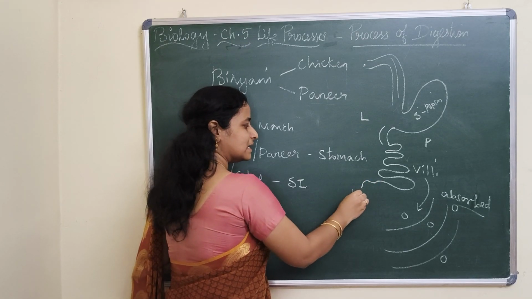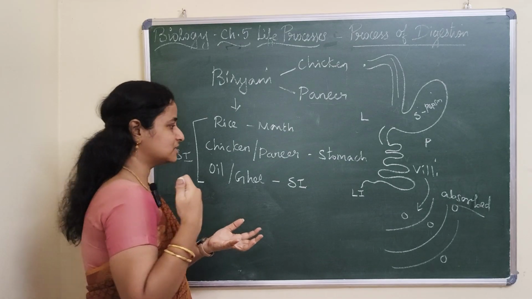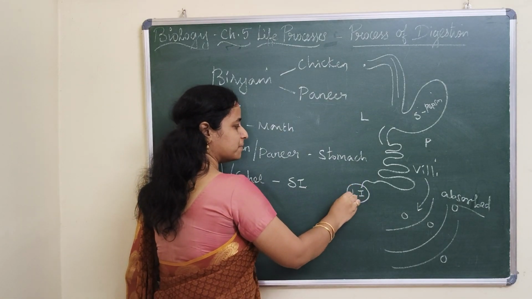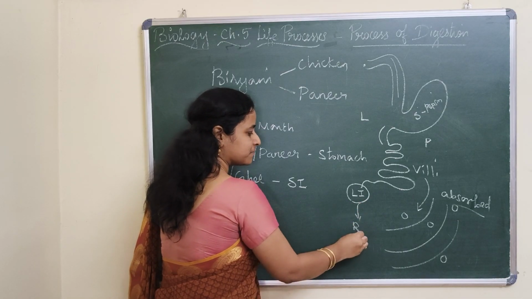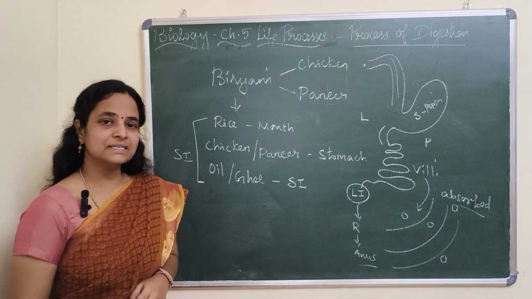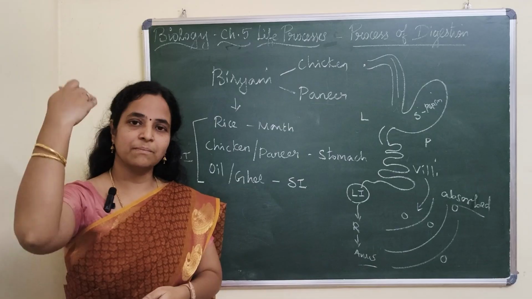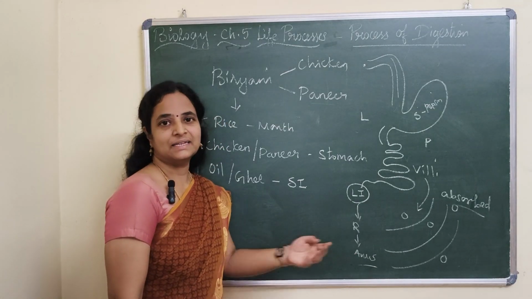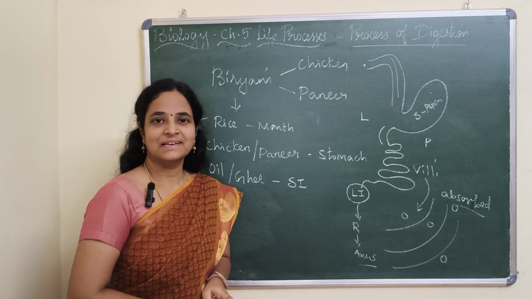Now the unwanted material will enter where? It reaches the large intestine, where the water is absorbed back. Finally the waste is stored in the rectum and it is excreted via the anus. So that is how digestion takes place. It starts from the mouth and ends with the anus. Any doubts, children?